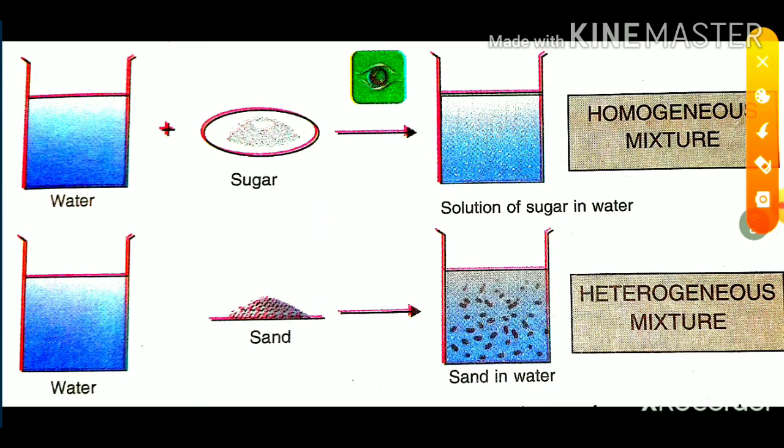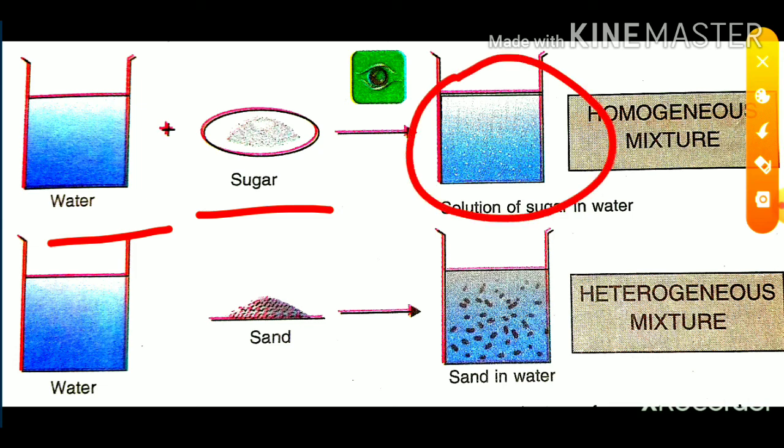All of you look at this picture. Sugar dissolved in water. After dissolving, we cannot see any sugar particles in this solution. This type of solution is known as a homogeneous mixture. Okay. When sugar is dissolved in water, after dissolving, no sugar particles are left there. We cannot see any sugar particles. This is known as a homogeneous mixture.